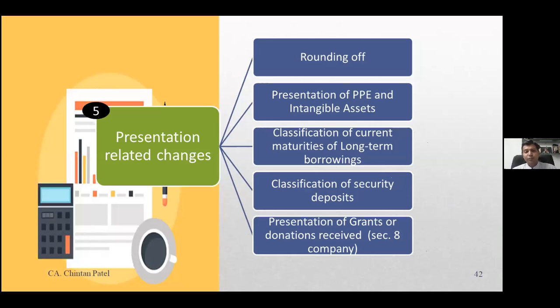We will go to the next small things on presentation that we will look at if there is some question in the chat box. Jay Prakash bhai has asked a question: as discussed, some of the notes covered in Schedule 3 are not company related CARO requirements, and if the auditor is not in agreement with the notes, then as understood, it is to be reported in the main audit report. Yes, sir. If CARO has no specific requirement and you feel that this is something which is material, you can definitely report it in your auditor's report.